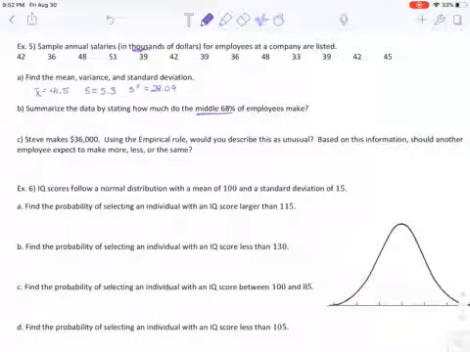middle 68% of your employees make. I also should have told you this was bell-shaped. Let's pretend I made a better example than this. So pretend that you know it's bell-shaped. So it's symmetric, it follows that curve.